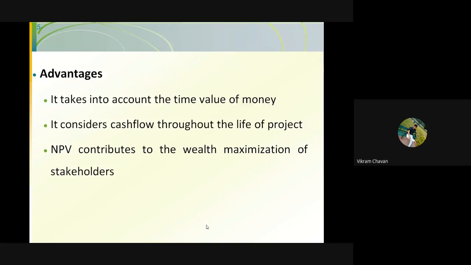So the advantages of this NPV are that it accounts for the time value of money, and it will consider the whole cash flow for the project, the cash flow of the whole time period for the project.